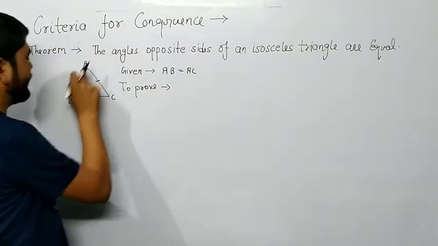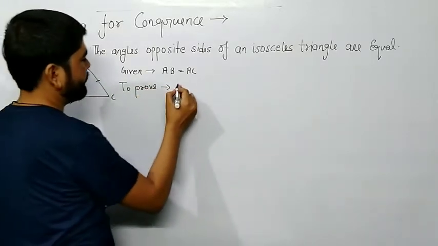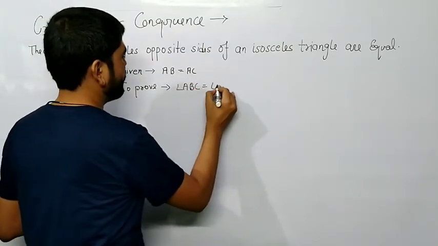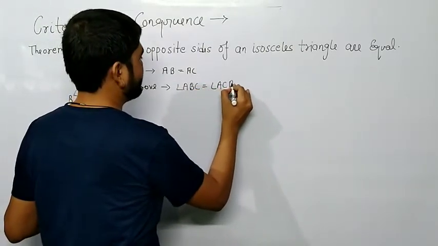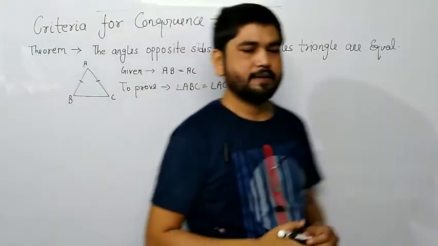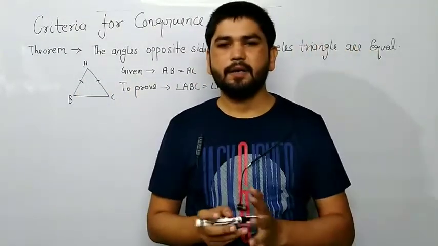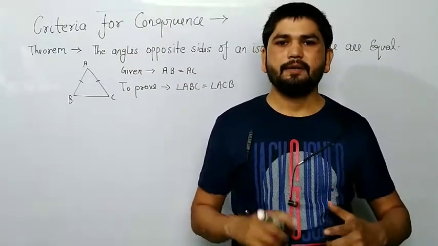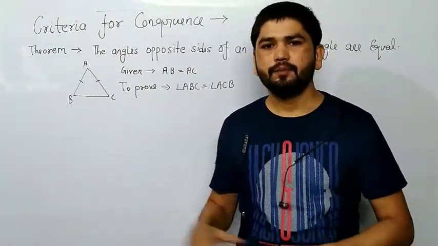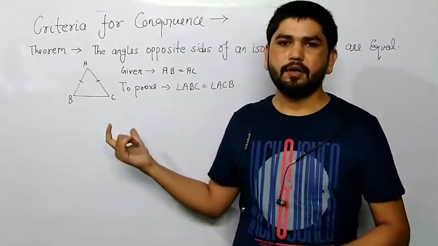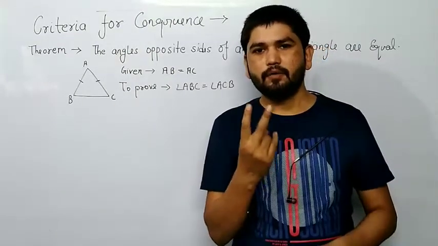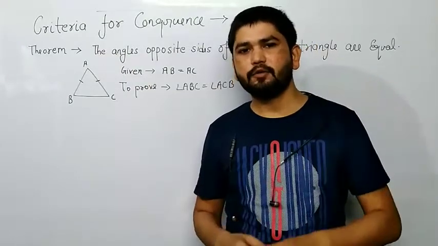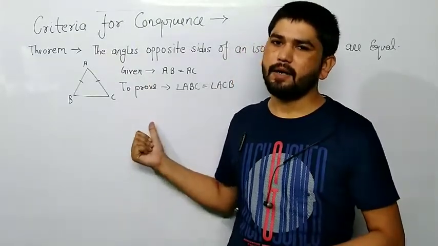The question is saying that angle ABC is equal to angle ACB. What we need to prove? Angle ABC is equal to angle ACB. Beta, just understand the question. It is an isosceles triangle and equal opposite sides have equal opposite angles. So here I have written given AB is equal to AC because both are the equal opposite sides, and we need to prove here opposite angles are also equal, so that angle ABC is equal to angle ACB.